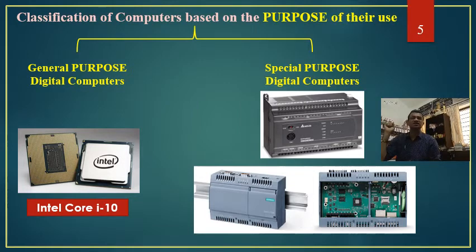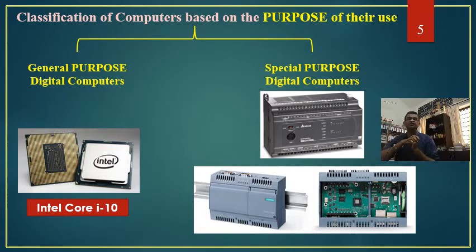It is very famous in the industrial environment. Okay, so digital computers are widely classified based on the purpose into general purpose computers and special purpose computers. General purpose computers are called microprocessors. Intel Core i10 is an example of such a microprocessor.